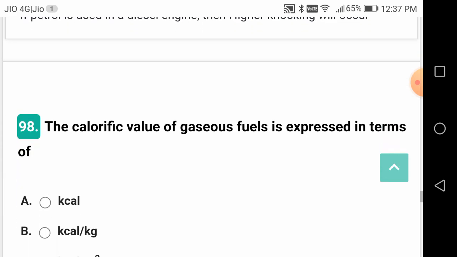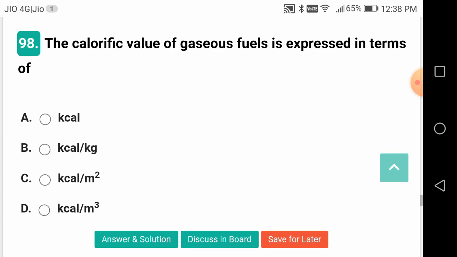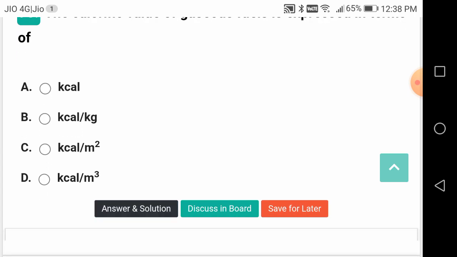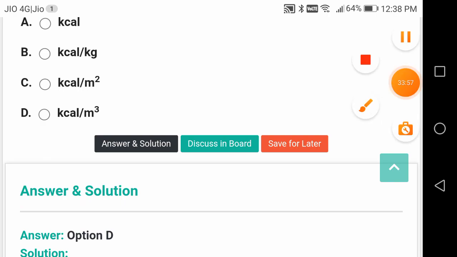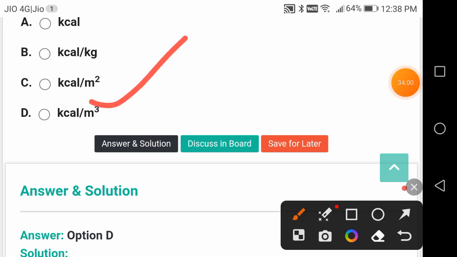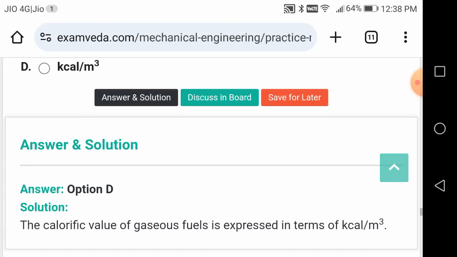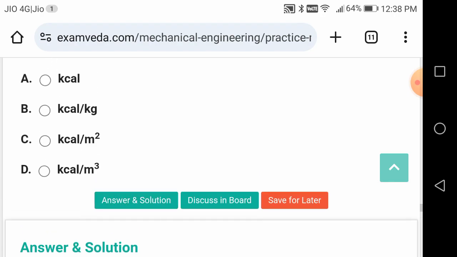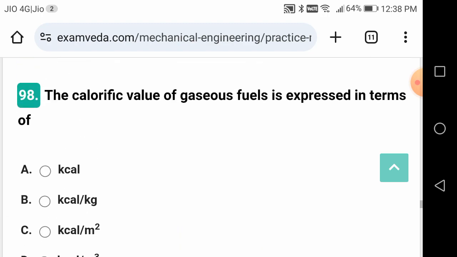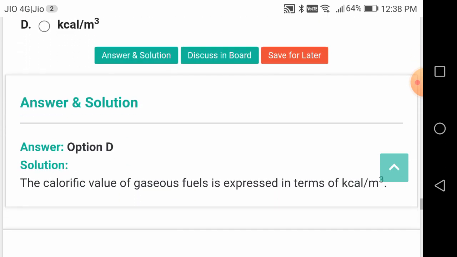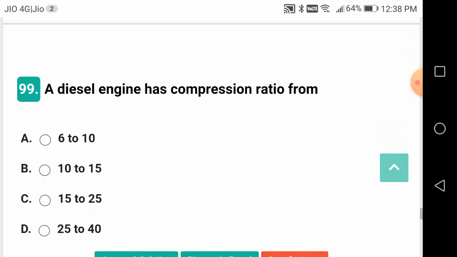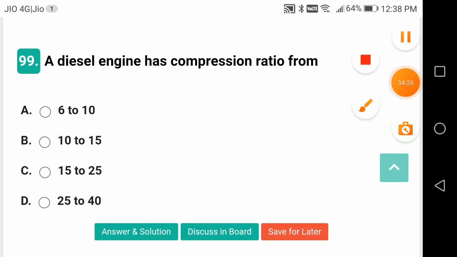Right. The calorific value of gaseous fuels is expressed in terms of what? Kilocalories per meter cube on volume basis, friends. For gaseous fuels, it will be on volume basis, per meter cube basis. Kilocalories, 1 kilocalorie is equal to 4.18 kilojoules. Okay, so kilocalories per kg is expressed for the solid fuels, calorific value for solid fuels and liquid fuels generally.